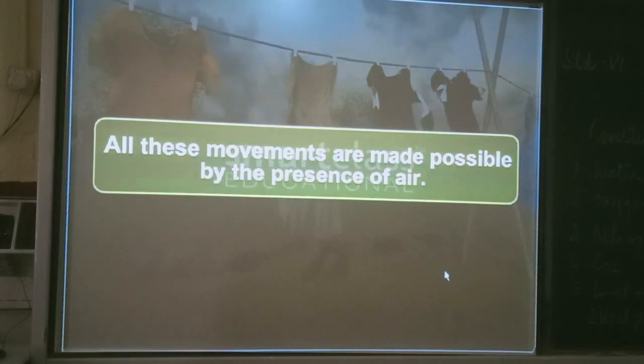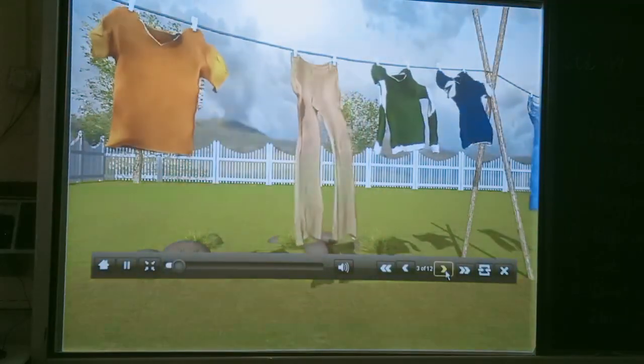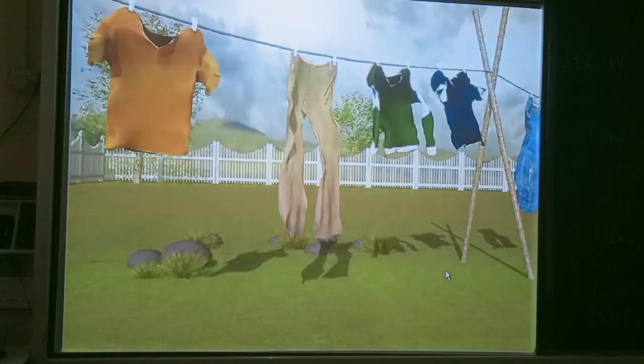Have you ever thought, what makes all these movements possible? Well, all these movements are made possible by the presence of air. Can you guess what air is made up of?